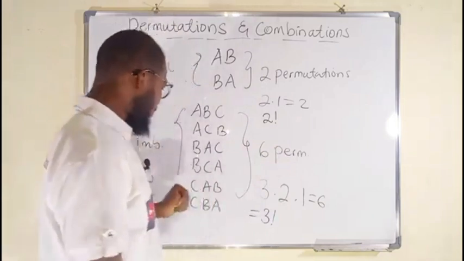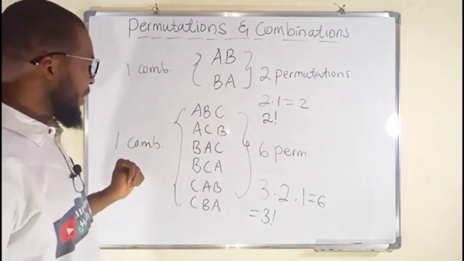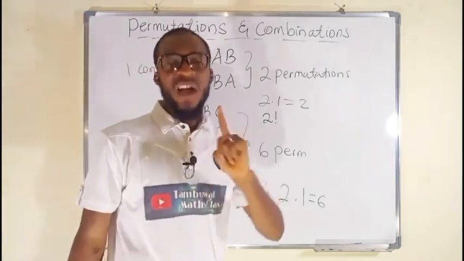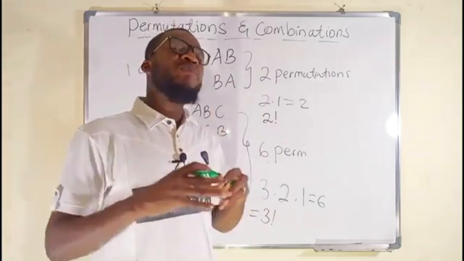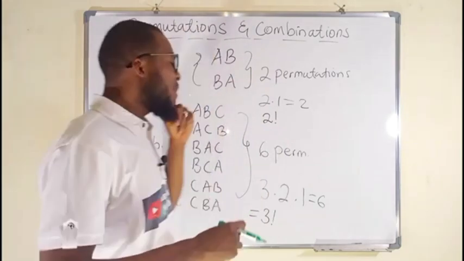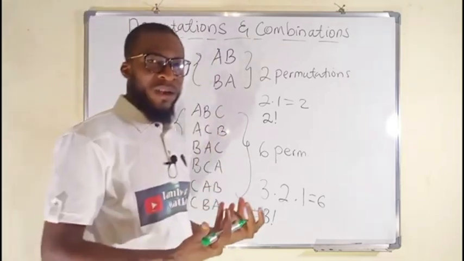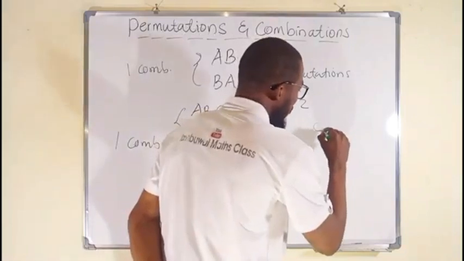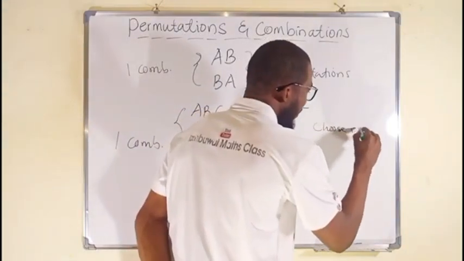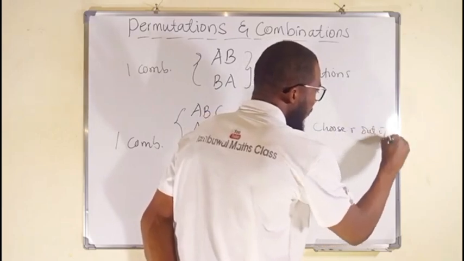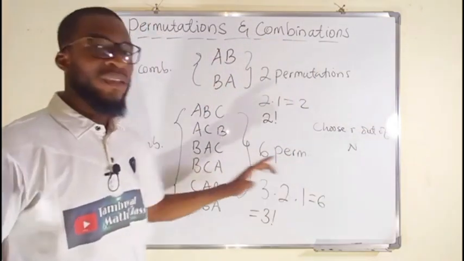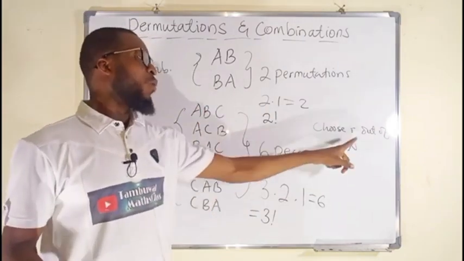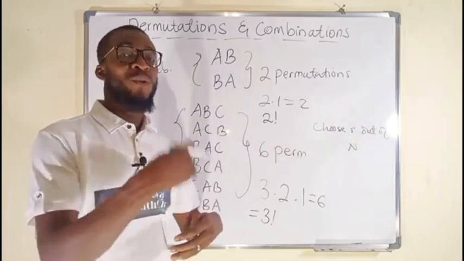All right. Coming back to combination. No matter how many times you arrange ABC, you will always have a single combination. The only time you will have a different combination is when you decide to choose some R combination out of the total. Maybe you want to choose R out of N, where N is the total number. Like here we have ABC, N is equal to 3, while R could either be 1, 2, or 3.